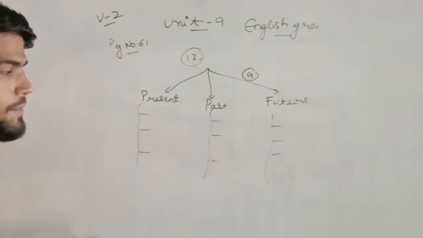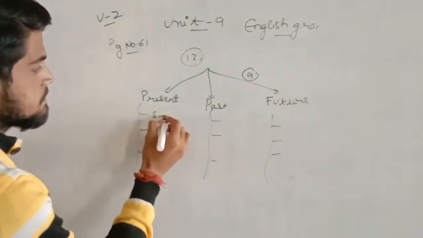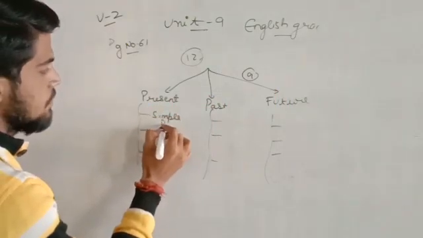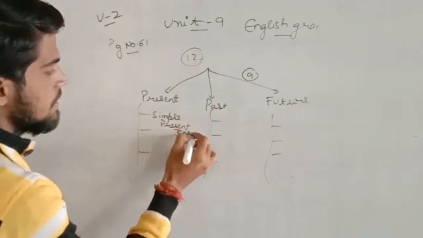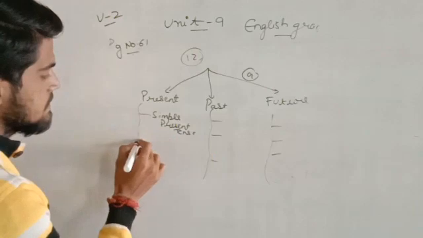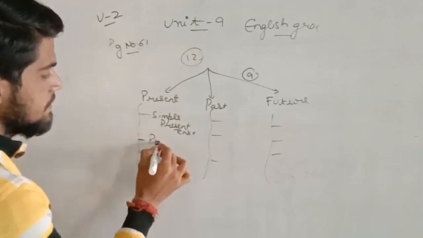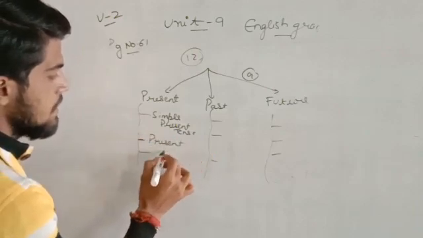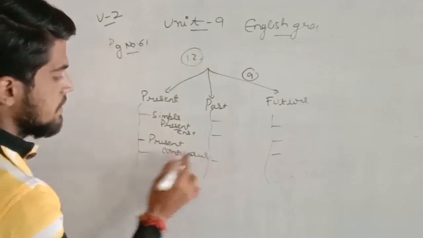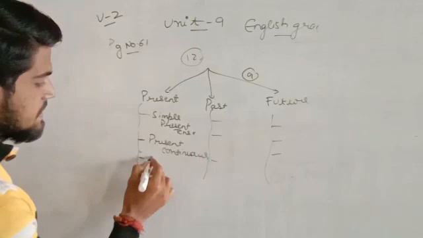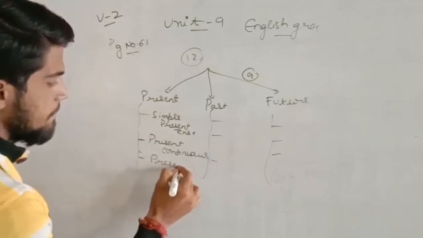The first will be simple present tense. The second will be present continuous, and the third will be present perfect.